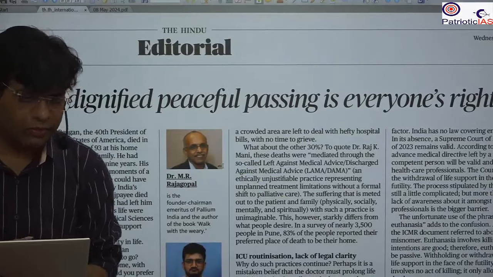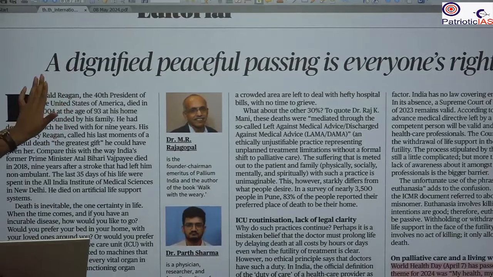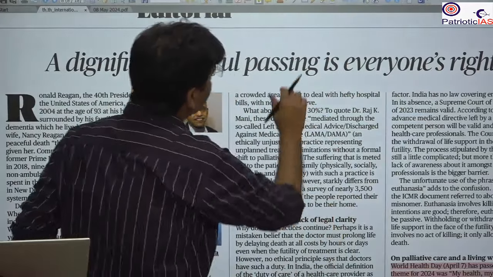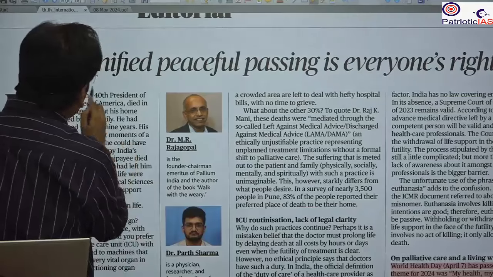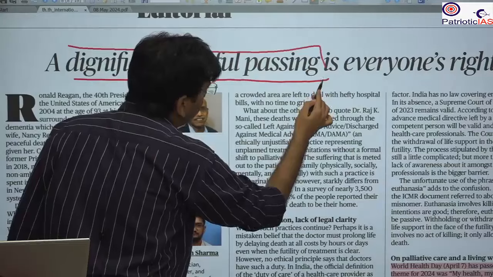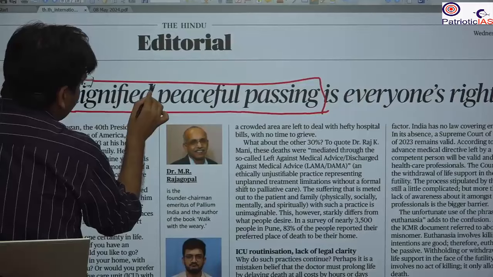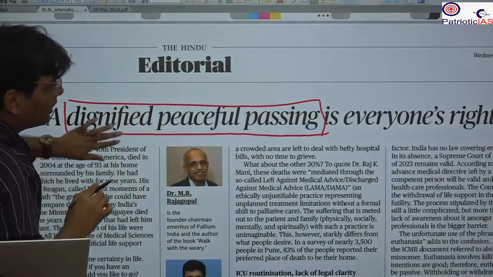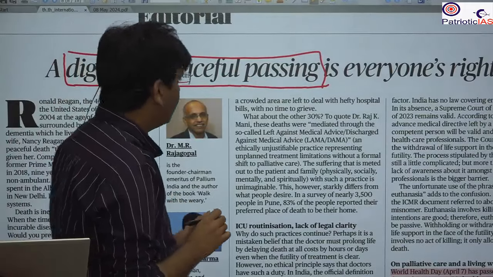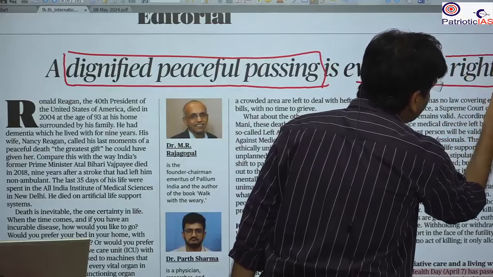Next important news that we are going to cover is from the editorial, and the news is that a dignified, peaceful passing is everyone's right. So here, it is talking about dignified, peaceful passing. It means when you die, it should be peaceful and it should be dignified. It should not be like you are suffering from so much pain and you are dying. So this will not be considered a dignified, peaceful passing. Here it is talking about everyone's right.